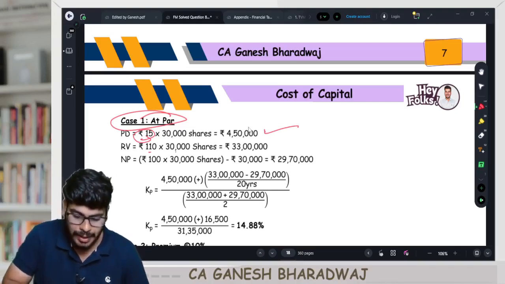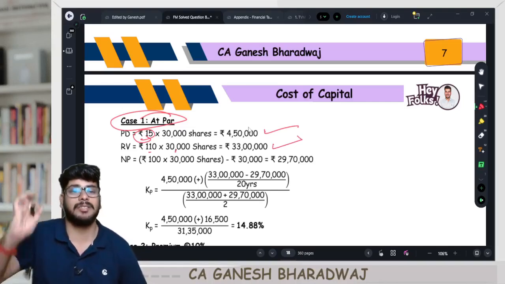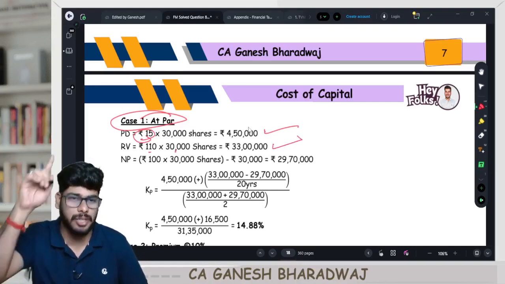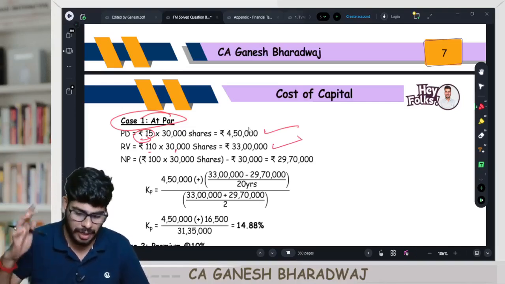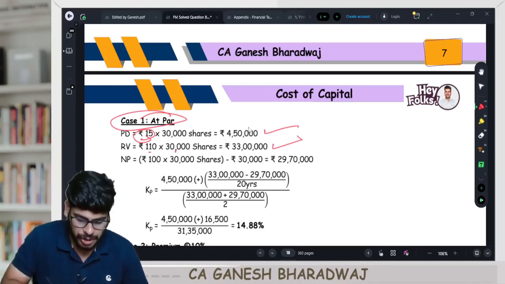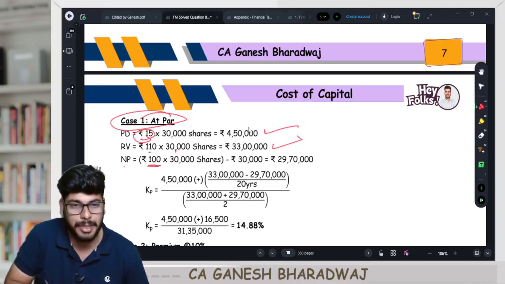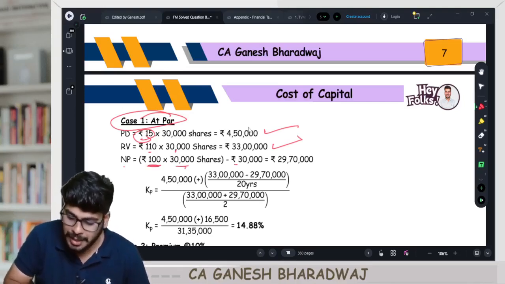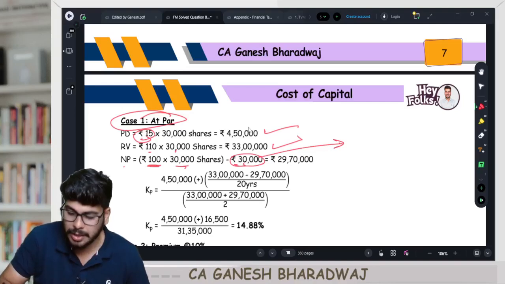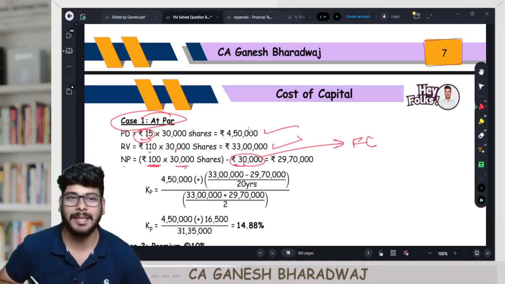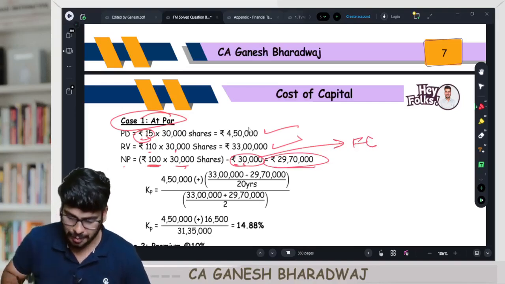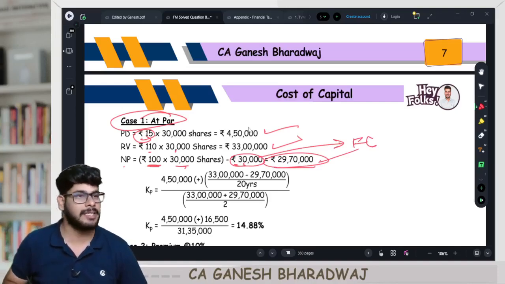Redemption value is 110 into 30,000, so 33 lakhs is going to be the total redemption value. Will this change? No. In all three cases, it is redeemed only at a premium. NP alone will change. Net proceeds, if I'm issuing at par: 100 rupees into 30,000 minus this 30,000, which is your flotation cost. Correct? It's an outflow. The net amount that I'm going to receive today is going to be 29,70,000.